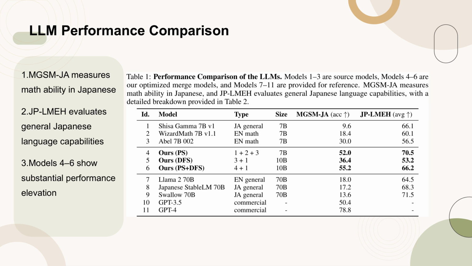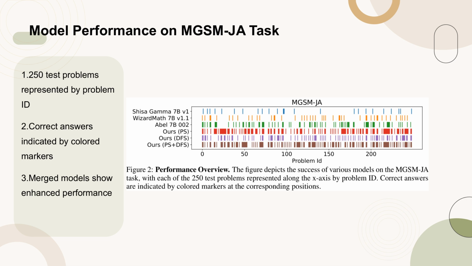Detailed breakdowns of the JP-LMH scores are provided in Table 2, offering further insights into the models' capabilities. Figure 2 provides a visual overview of the performance of various models on the MGSM-JA task. Each of the 250 test problems is represented along the x-axis by its problem ID, and correct answers are marked with colored markers at the corresponding positions. The merged models, particularly those using merging strategies like PS and DFS, demonstrate significant improvements in tackling problems that the source models struggled with.